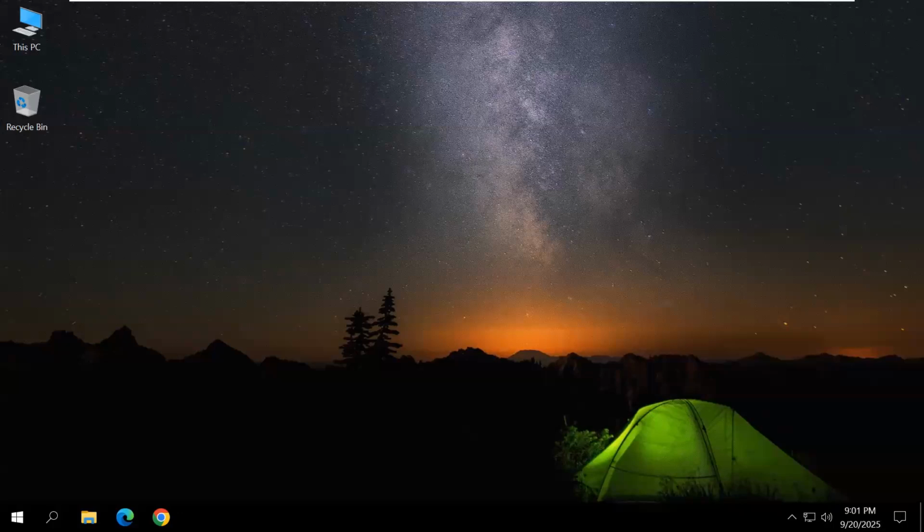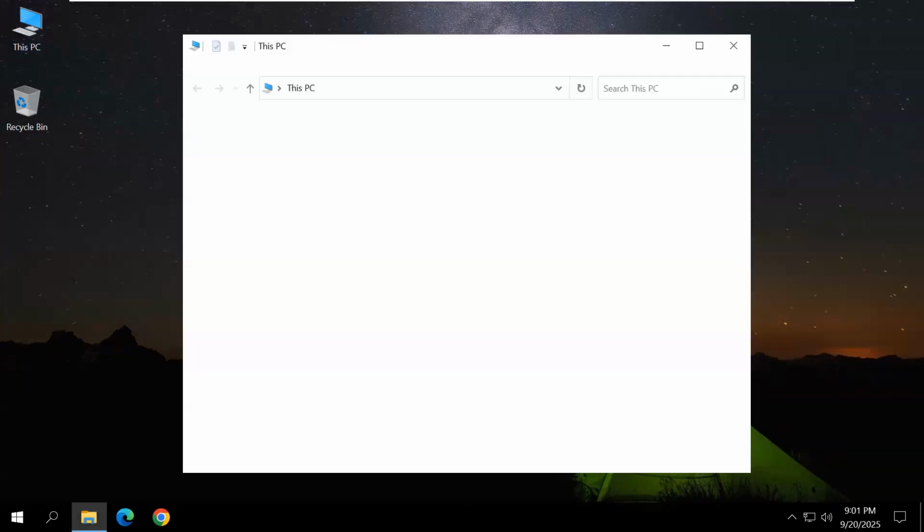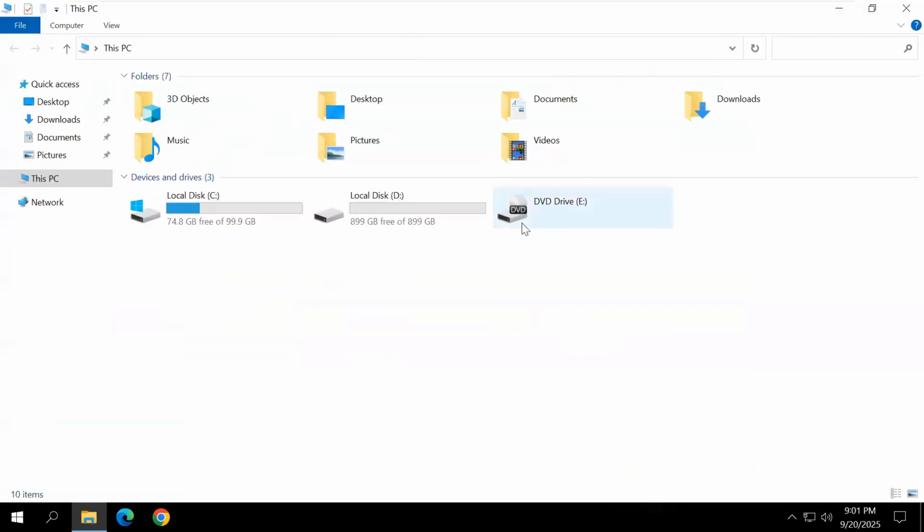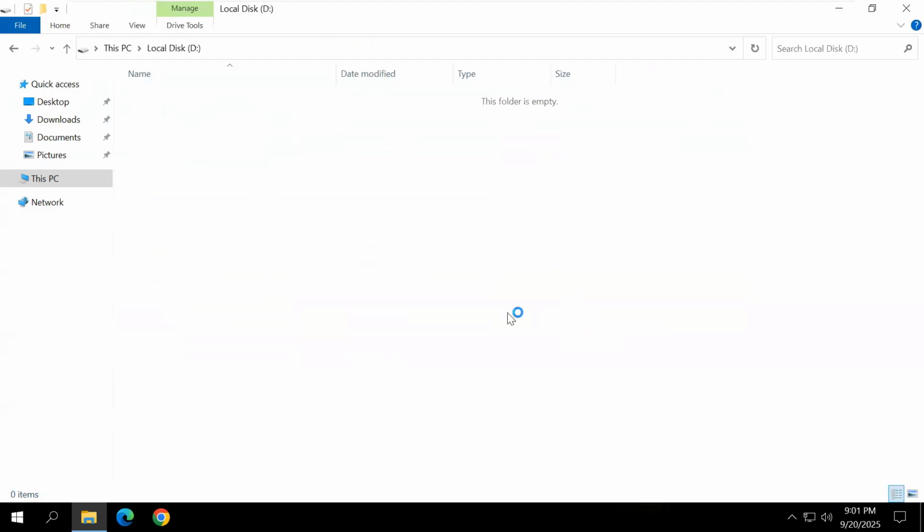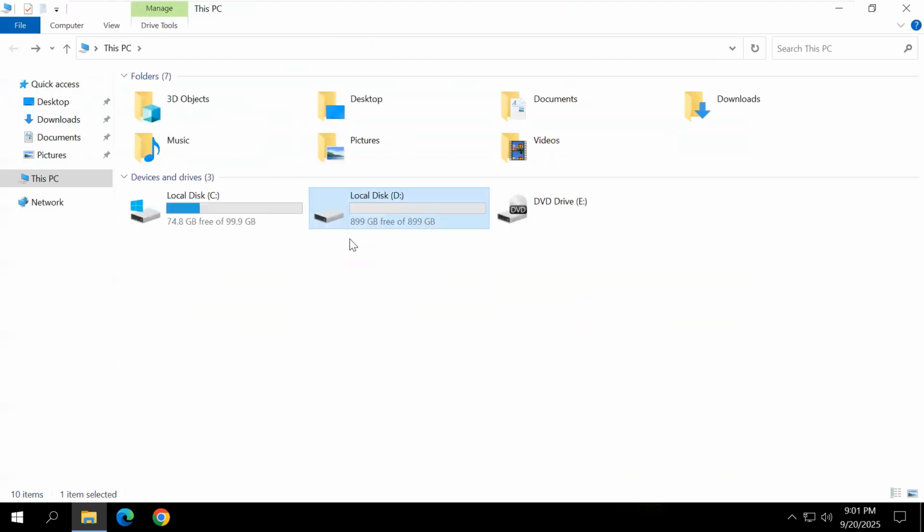So that is the first step you want to do. In which system you want to install the additional application server instance, in that system you want to set one proper computer name. That is the first step. Next, double click This PC. Here I have two drives, C drive and D drive. D drive is 899 GB free of 899 GB. This is my installation drive. D drive is empty.